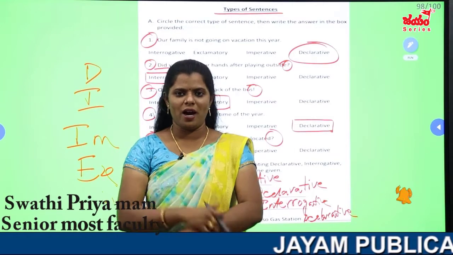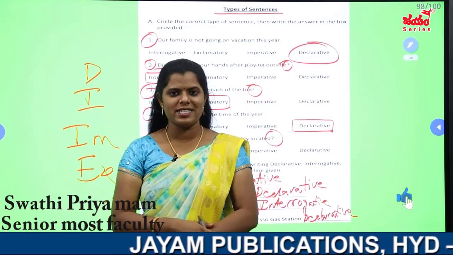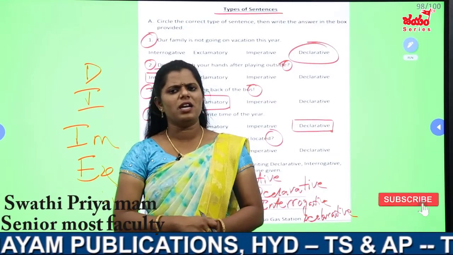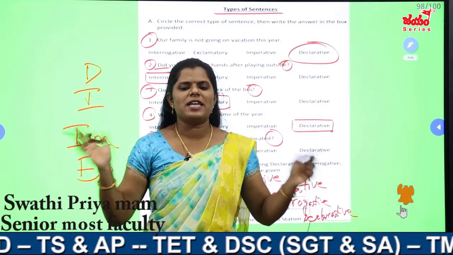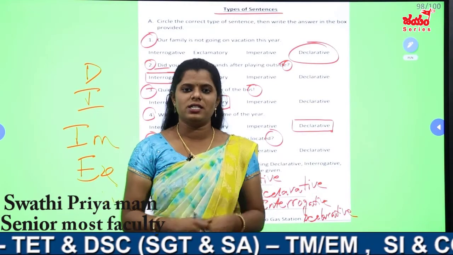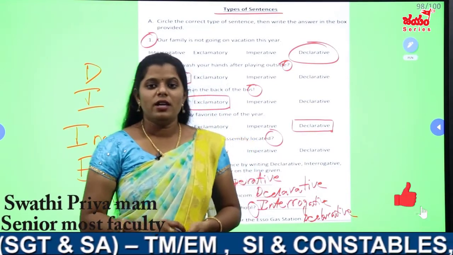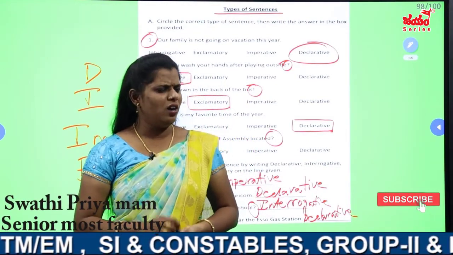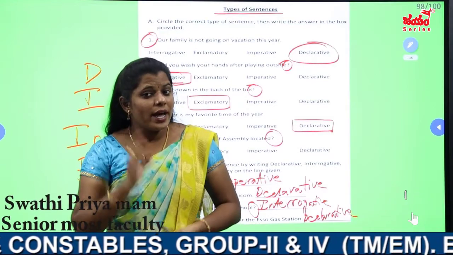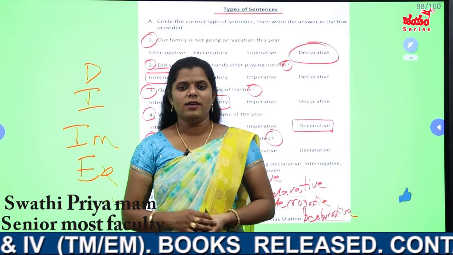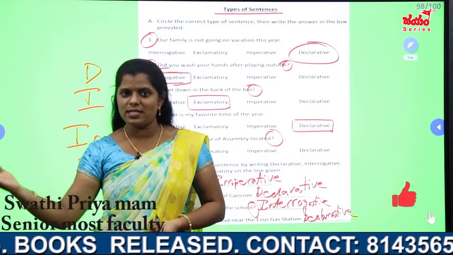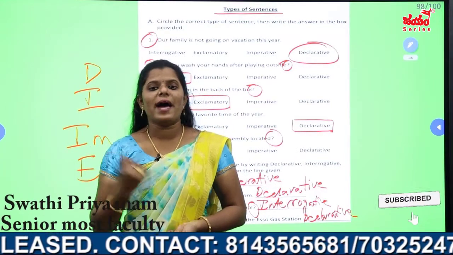Here I am telling normally, generally, that I am Swati Priya working as an English faculty. It is a statement about me. So statements all come under the declarative sentences. Okay? Now one more sentence for you. Wear helmet. So what kind of sentence is it? Wear helmet is a suggestion or advice. So it comes under the imperative mood.